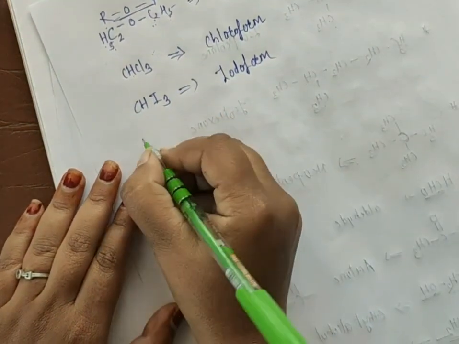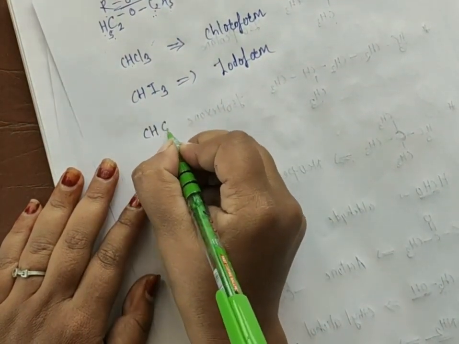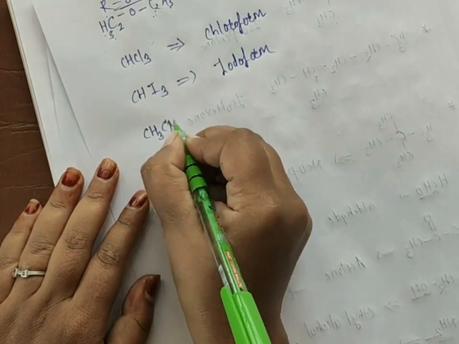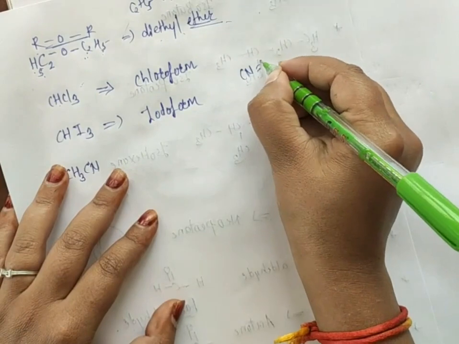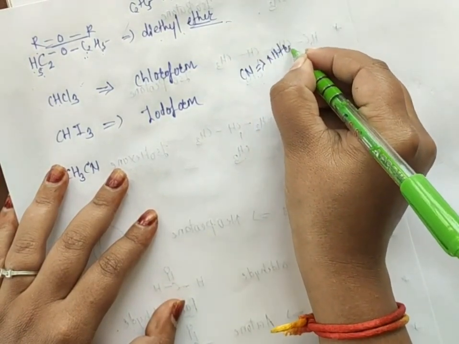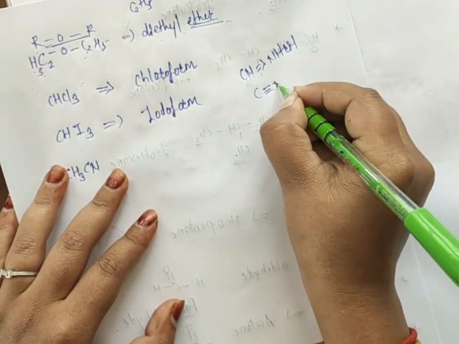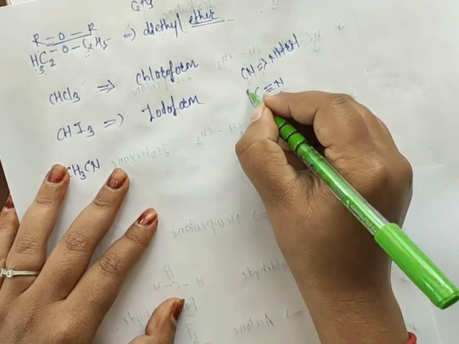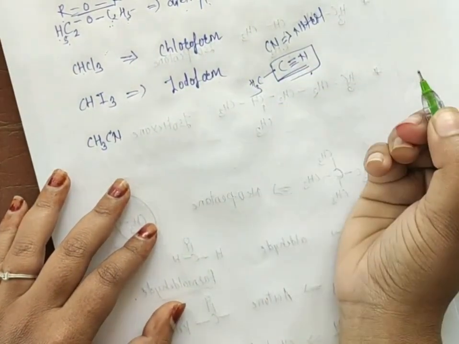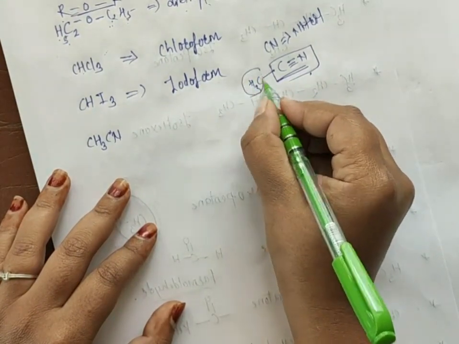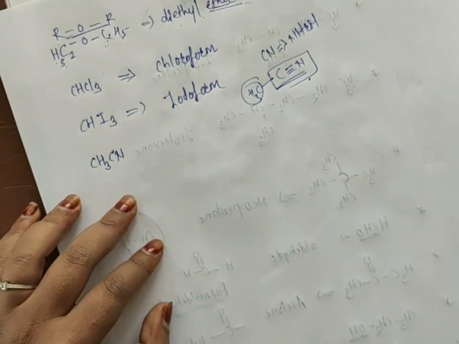After that, if I take CH3CN, all of you know that CN is nothing but the nitrile group, meaning we have C triple bond N. This nitrile group is attached to CH3. All of you know this will be the acetyl group.